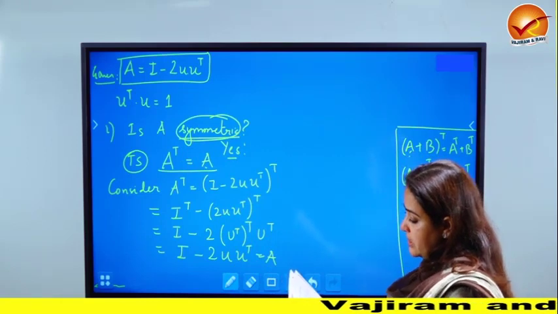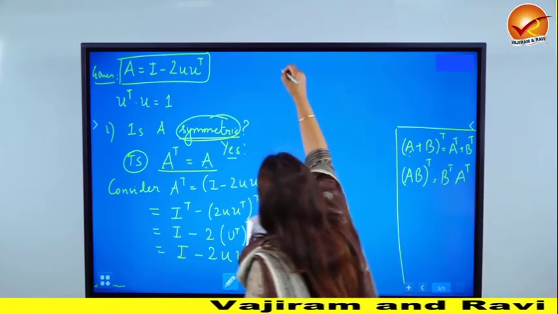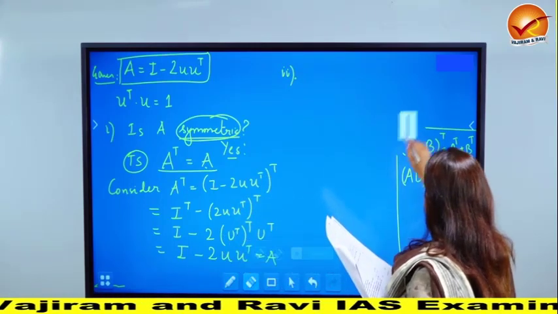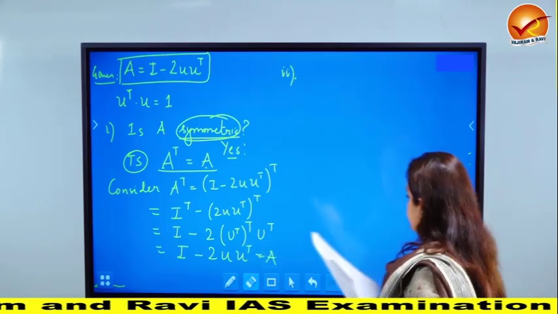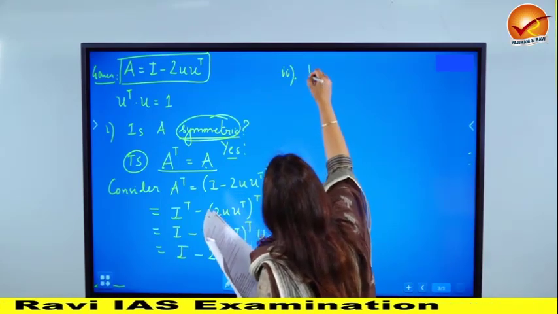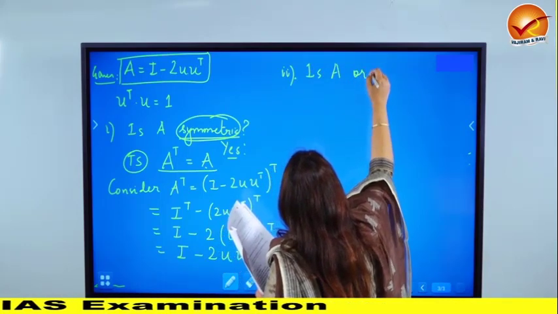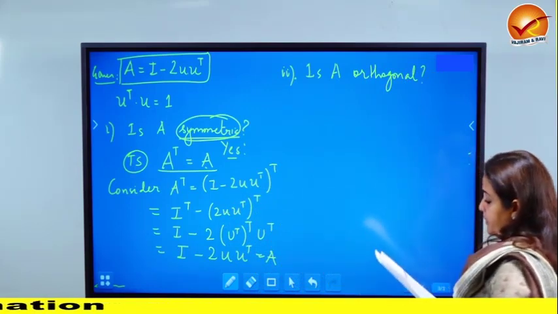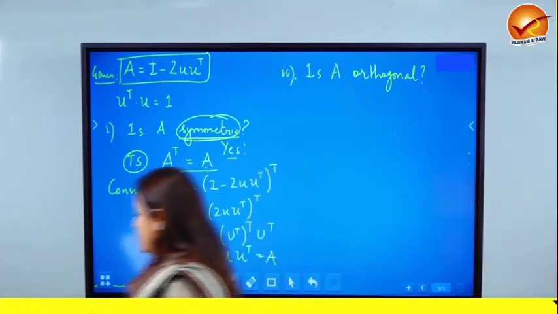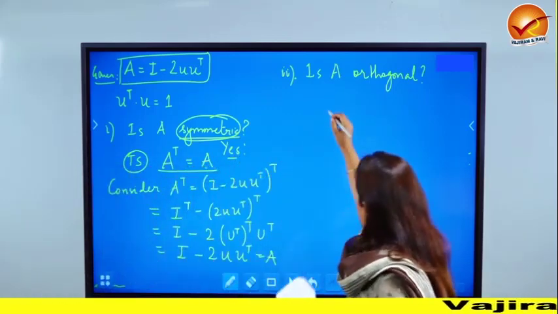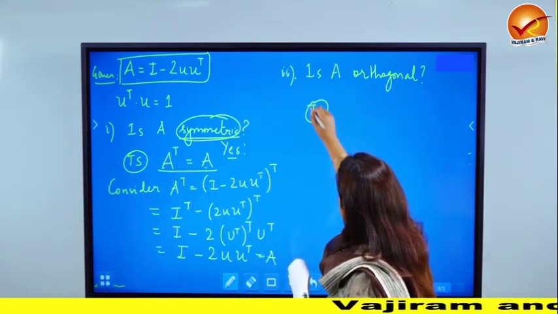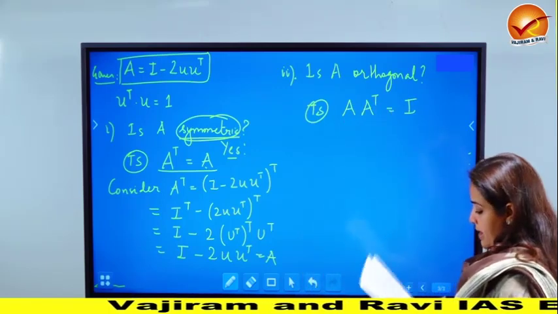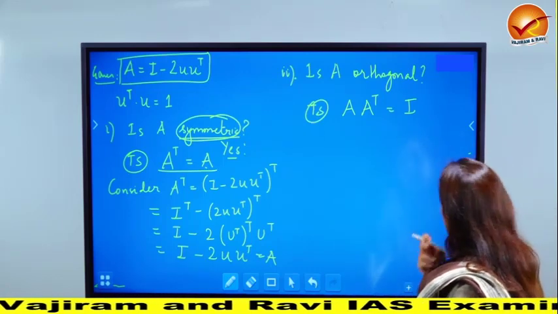Second part to the same question is examine if A is orthogonal. So let's look at the second part now. Second part says, is A orthogonal? Now, what is the meaning of a matrix being orthogonal? A matrix is said to be orthogonal if and only if AA transpose comes out to be identity. Said to be orthogonal if AA transpose is identity.